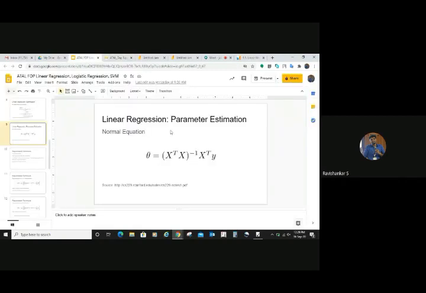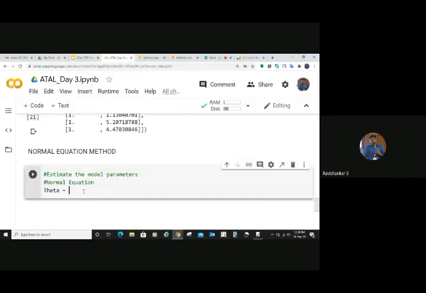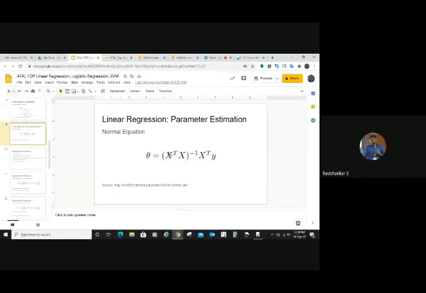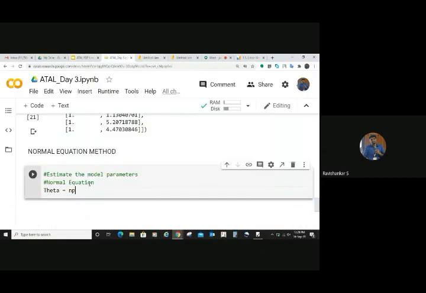Now this is the equation we are trying to implement. You need to find the dot product. We are finding the dot product of X transpose and X, and that is again dot-producted with X transpose, which is again dot-producted with y. So you need to find the term X transpose dot y, and the term X transpose dot X. Then take the inverse of that, then take the dot product. This is what you are doing. For taking the dot product, you already have a function available in NumPy called dot.